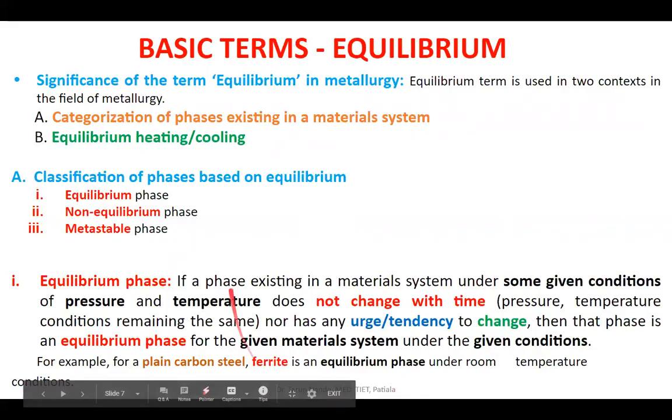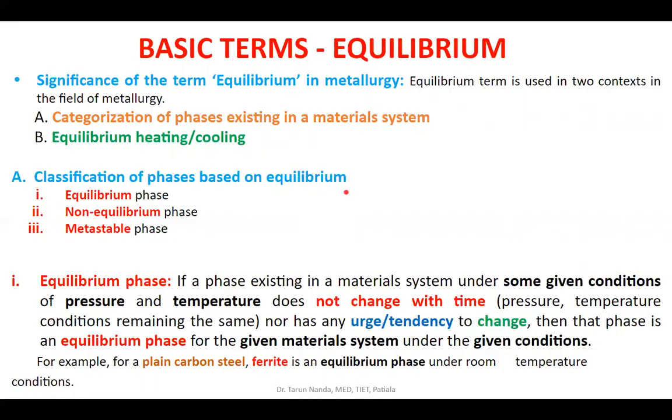Okay, so when I say that we can classify the phases existing in a material system on the basis of equilibrium, there are several classifications of how phases can be classified. Another classification that I'll discuss with you would be on the basis of the properties that the phases show. Here I am discussing that if we are talking in the context of equilibrium, then on the basis of equilibrium, what is the categorization of phases? Phases can be classified into three categories: equilibrium phase, non-equilibrium phase, and metastable phase. But you listen very carefully now.